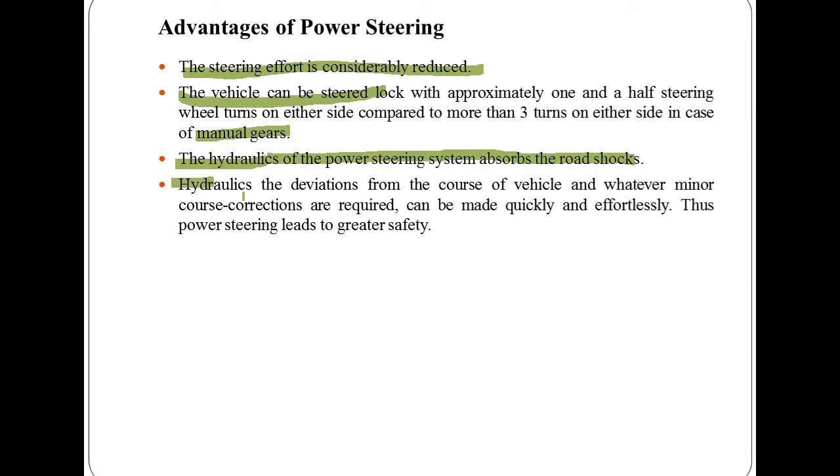However, in case of power steering hydraulics, the deviation from the course of the vehicle, whatever minor course corrections are required can be made quickly and effortlessly. Thus, power steering leads to greater safety. Most power steering systems are operated by fluid under pressure. The fluids usually used are oils of viscosity of different ratings, depending upon the atmospheric conditions.